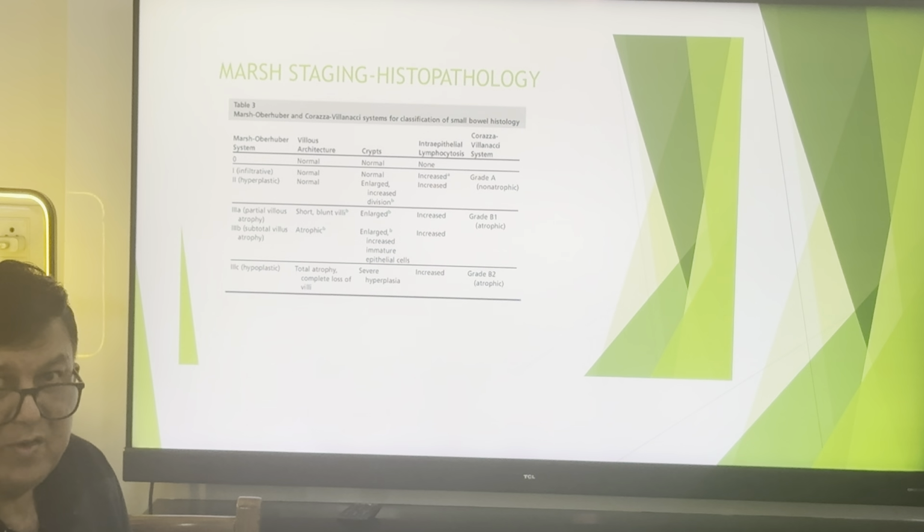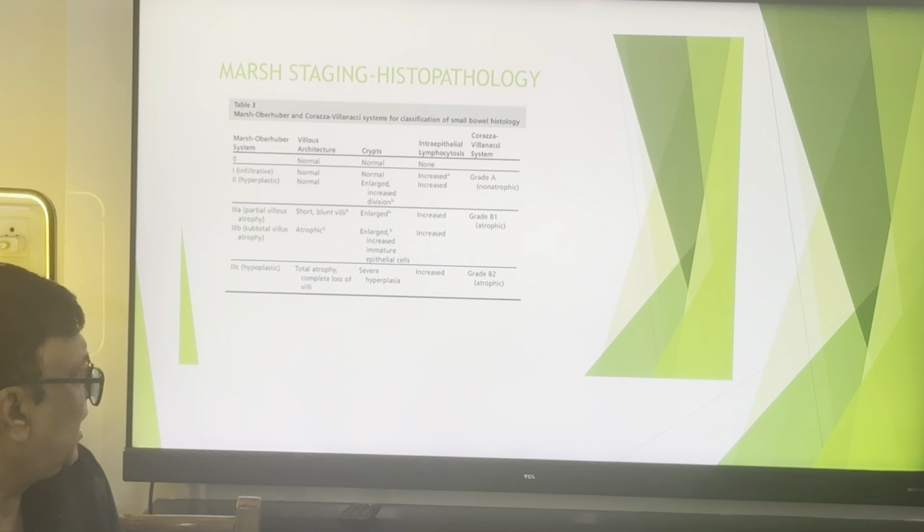Coming to the Marsh staging of histopathology, dear students, you must remember the Marsh staging of histopathology for the exam. A slide might be shown, and you have to identify which class of the Marsh staging of celiac disease the child is in. Stage 0: villus architecture is normal, crypts are normal, intraepithelial lymphocytes are normal. Class 1 is the infiltrative, and class 2 is hyperplastic. In class 2, you can see enlarged crypts and increased division in crypts.